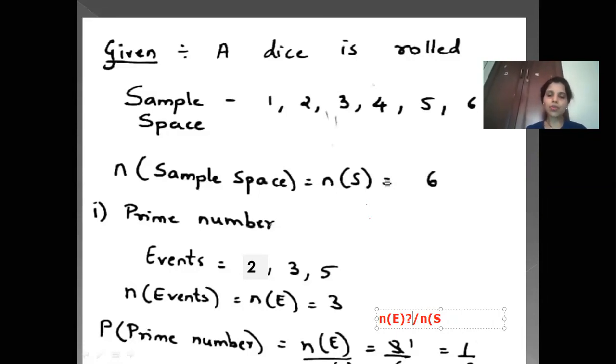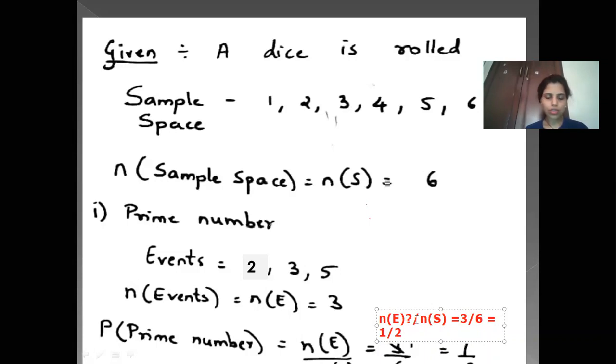So that will give you 3 upon 6, and that is equal to 1 by 2.